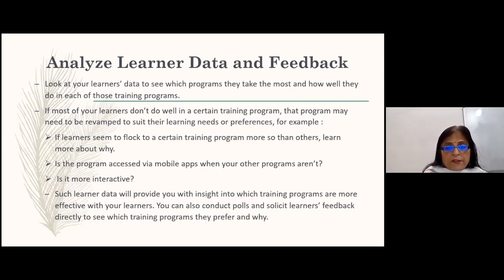So that is an advantage, that people can just look at their mobiles and learn what they want. Is it more interactive? Such learner data will provide you with insight into which training programs are more effective with your learners. You can also conduct polls and solicit learners' feedback directly to see which training program they prefer and why. You can even send them questionnaires and directly take the feedback.